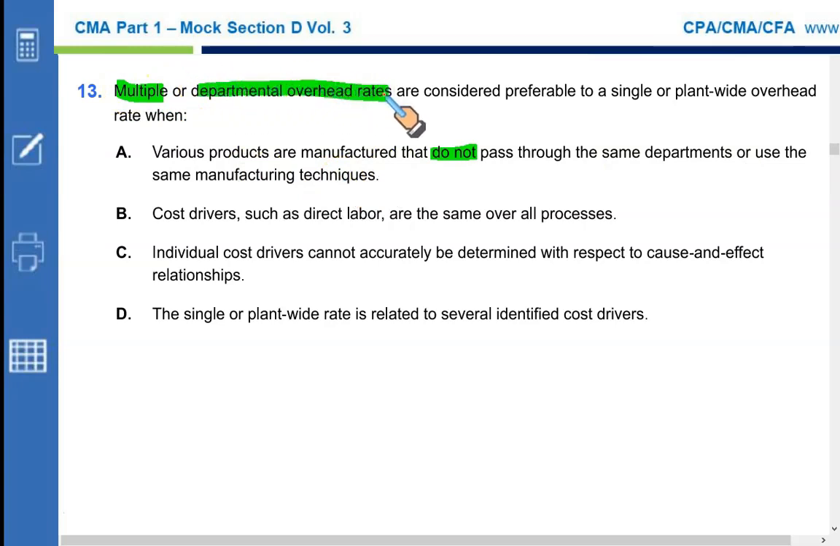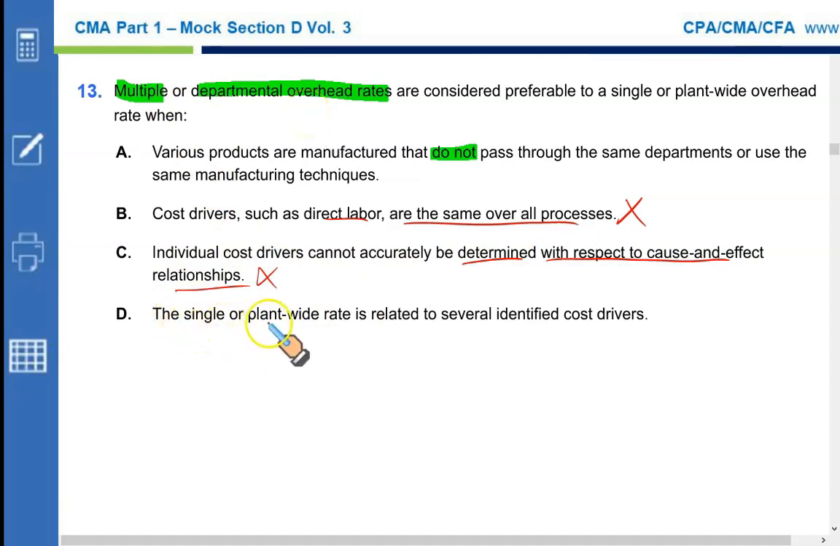Why not B? Cost drivers such as direct labor hours are the same over all the process. Then why do we need multiple or departmental overhead rates? Wrong. In this case, a single rate would be sufficient. And if individual cost drivers cannot accurately be determined with respect to cause and effect relationship, then it's better to use a single rate rather than multiple or departmental overhead rates.